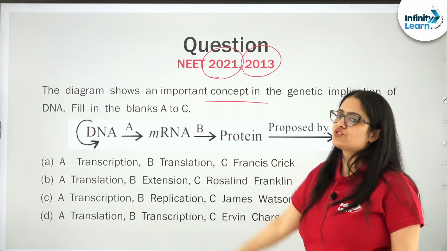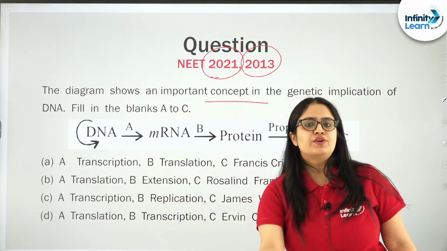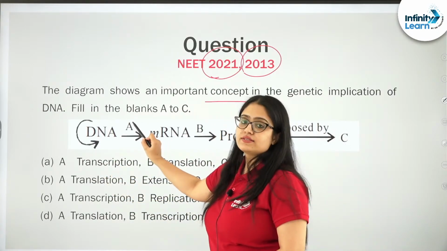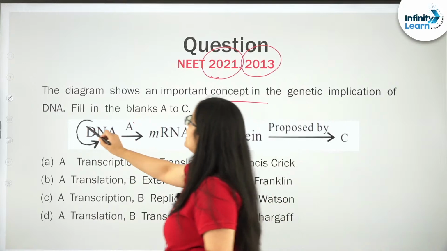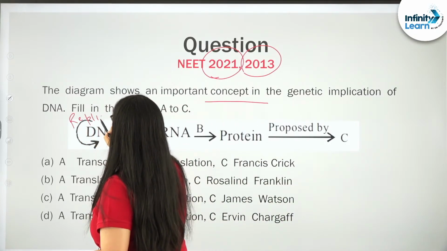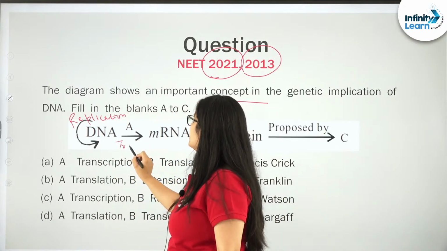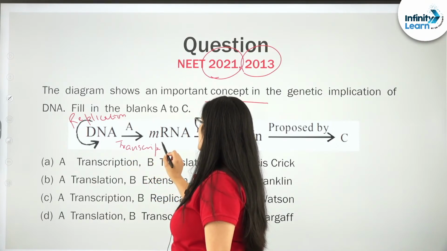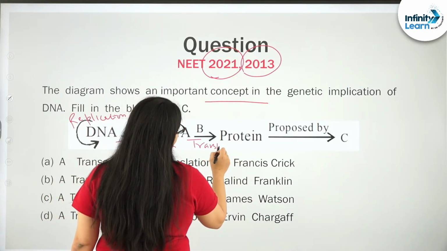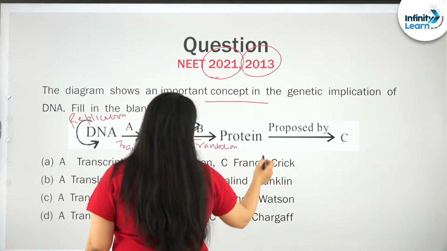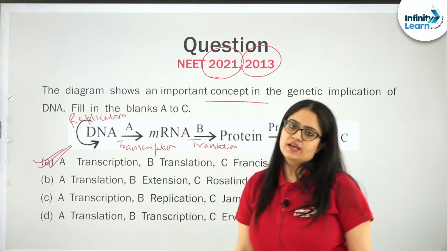Central dogma. It is based on the central dogma of molecular biology, where when information from DNA is copied to DNA, it is known as replication. When genetic information is carried from DNA to mRNA, it is transcription. When genetic information is carried from RNA to protein, it is translation. It was proposed by Francis Crick, and hence the first one is correct here, right.